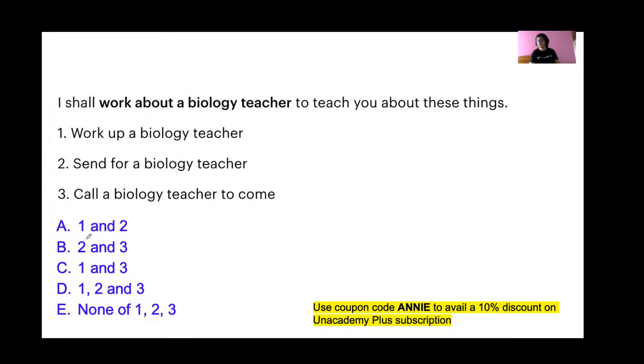Next question. Please answer this question in the comments. B, 2 and 3.